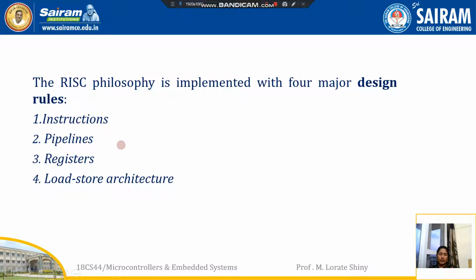Next, pipelines. The processing of an instruction may be divided into many functional units. All the functional units will be executed in parallel by these pipelines. Next, register. This RISC machine has a large set of registers. All the registers can be used to hold either data or addresses. Next, load store architecture. This is used to access the data or address between register and memory.